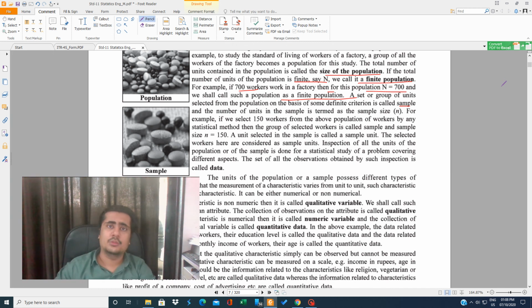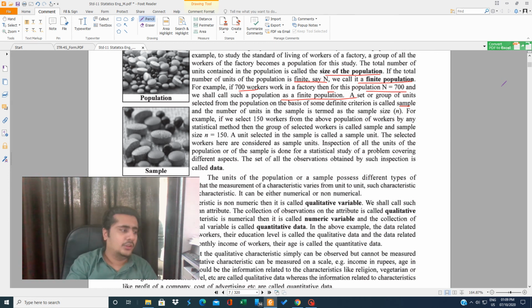If I tell you to find the habit of the people, then it is not possible to go and ask each and every person. What you have to do is take some persons from that. Suppose you go to some area where thousands of people live, you will ask only 50 or 100 people, which is convenient for you. So we do sampling in every way.